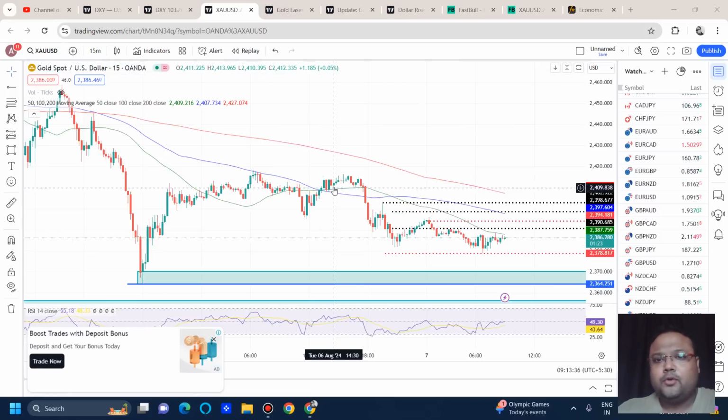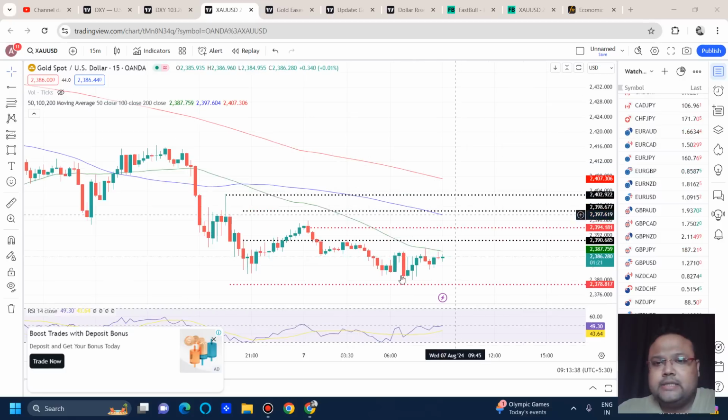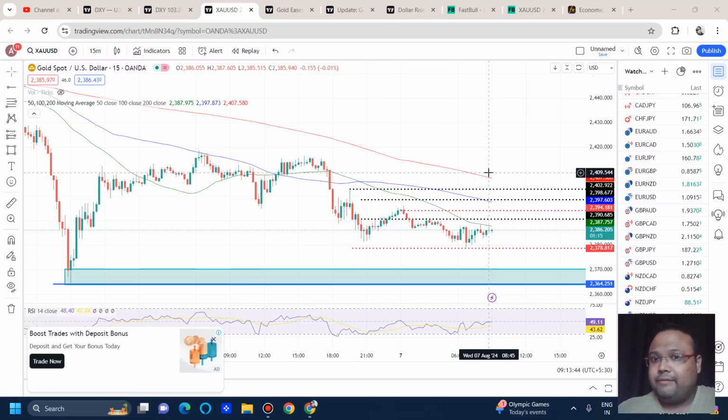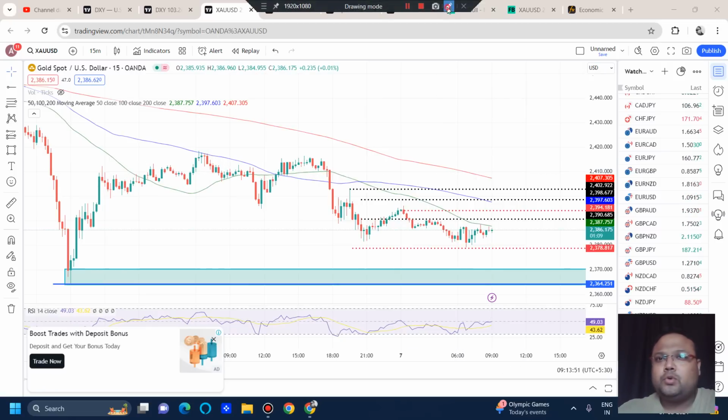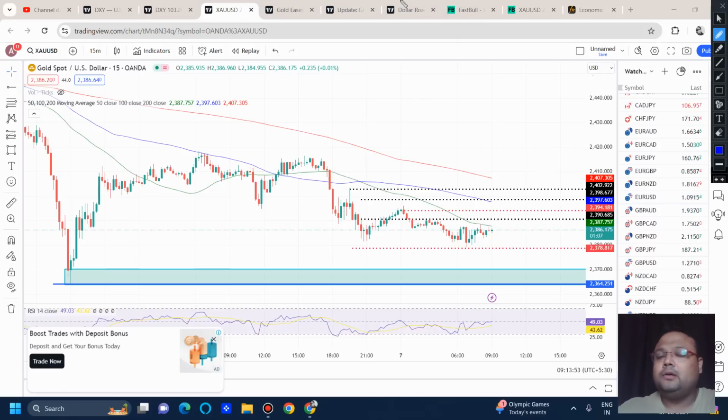Okay, now let's shift to the 50 minutes time frame. This is the 50 minutes chart of gold in front of us, and we can see that the market has made a low of 2378.84. Whatever levels that we are about to discuss are risky levels, so please be careful. If you can score 30-40 pips also, I think that's good enough in this market situation.